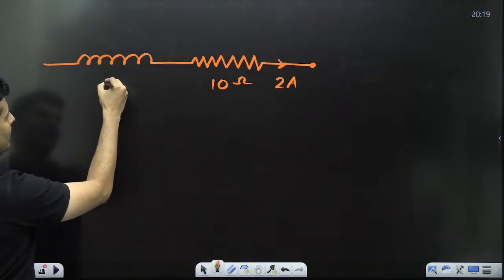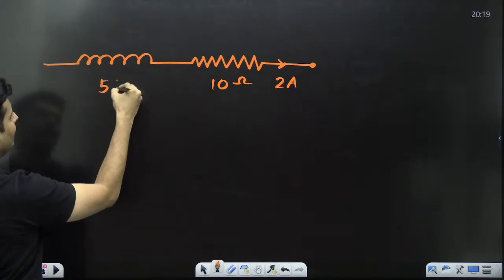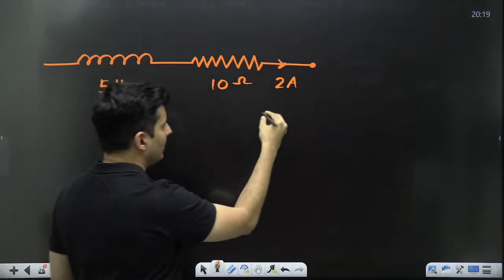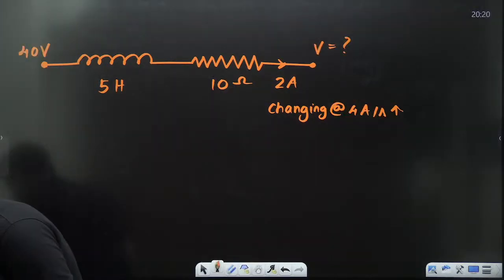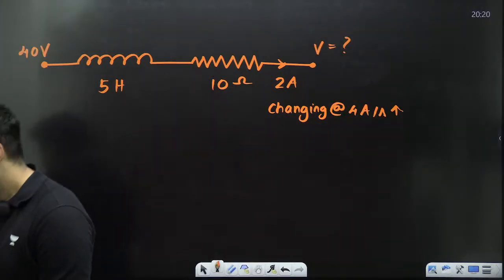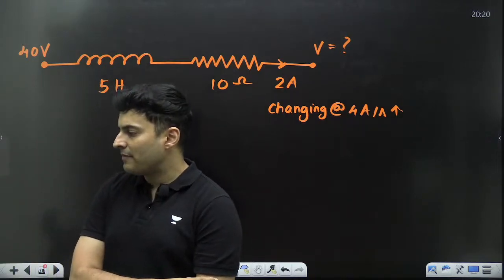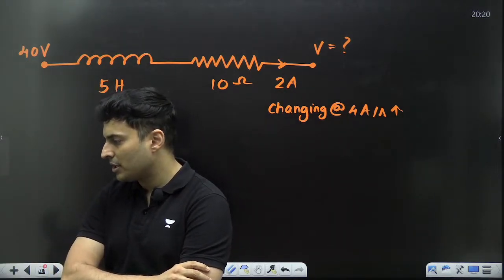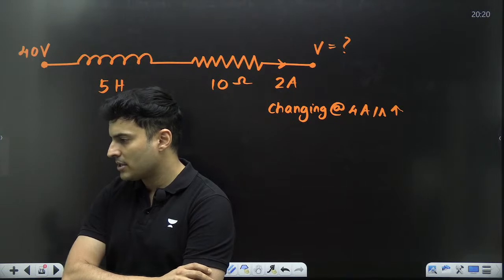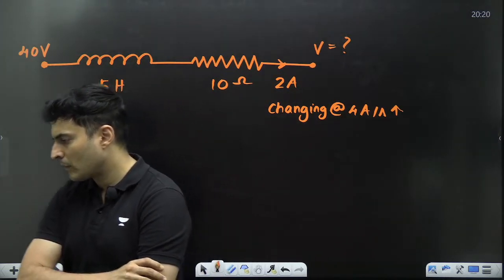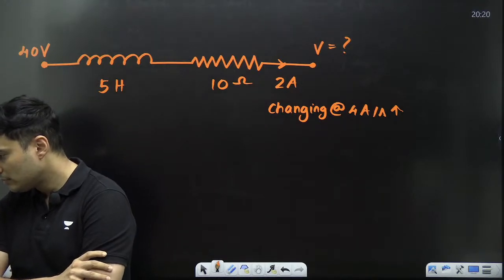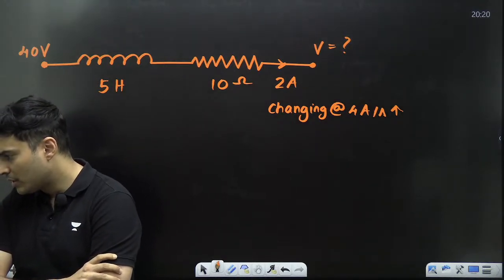The inductor is, let's say, 5 Henry, and the current is changing. Just check now, refresh. Is it okay?